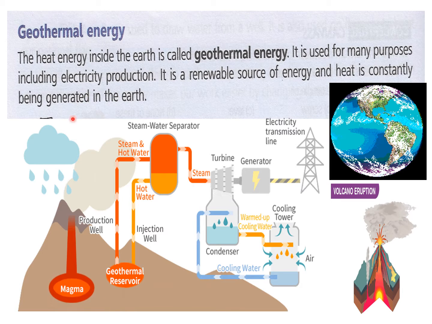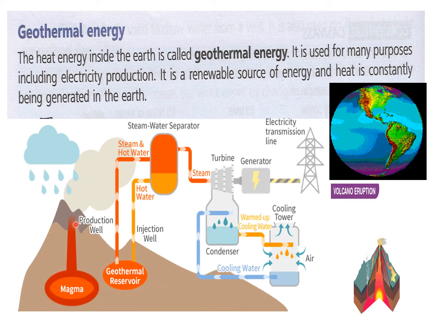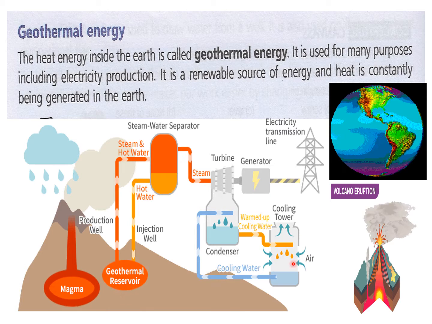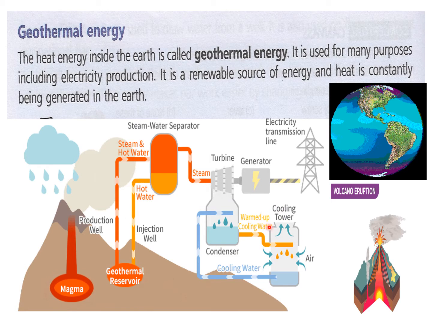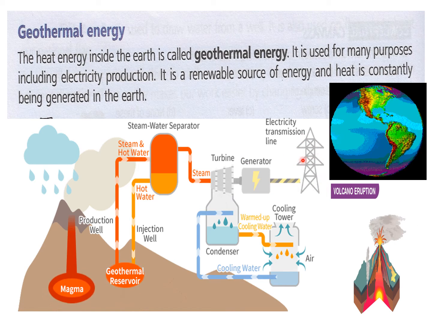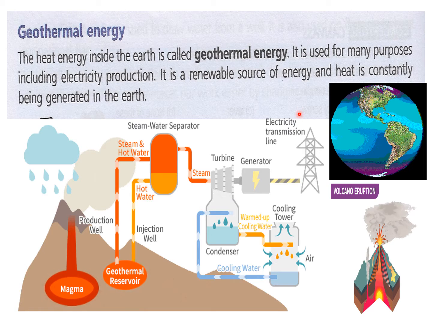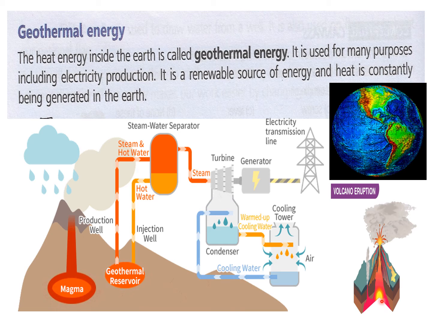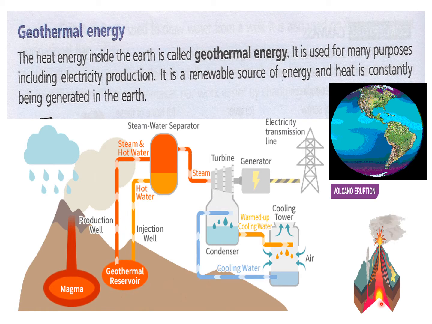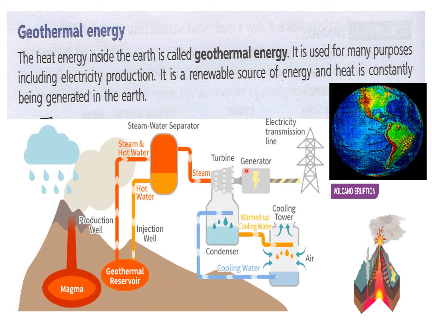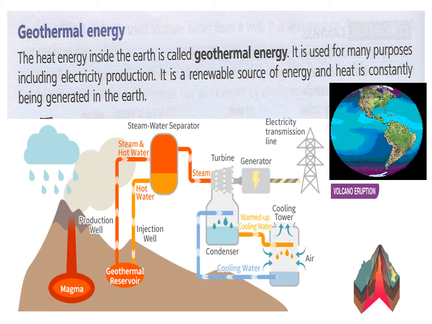So that heat is being used here. You can see this magma, production well, geothermal reservoir. The energy is going up and being used through a turbine and generator in different things. This is a cooling tower, and it is going to the electricity transmission line also. So this way geothermal energy is being used to produce electricity. You can see here how the core inside the earth is hot molten magma, and then it comes out as lava. So all this energy can be used like this for different uses.